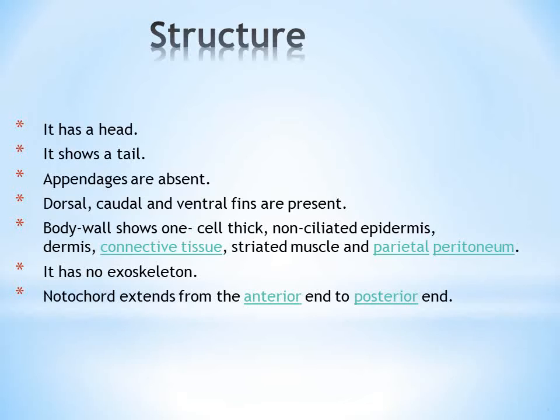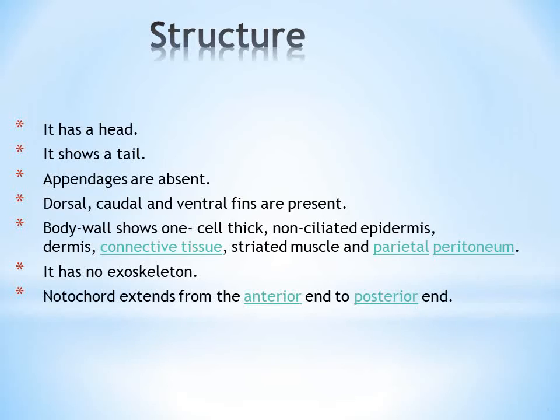The presence of fins is the main character of the superclass Pisces. So as I told you in the previous slide, the cephalochordates are fish-like organisms. The biggest reason for calling it fish-like is the presence of dorsal, caudal and ventral fins.